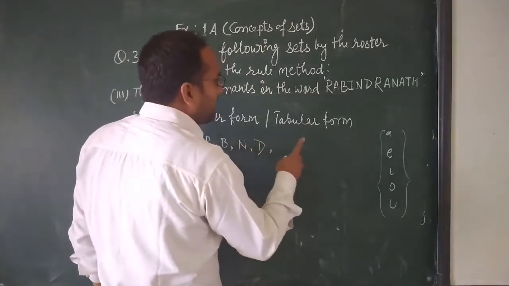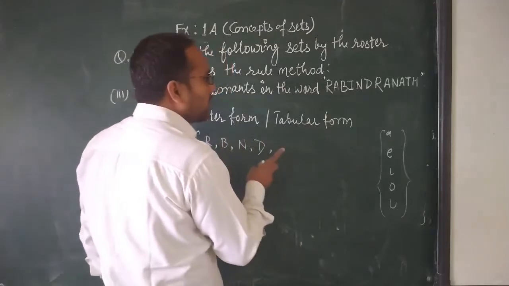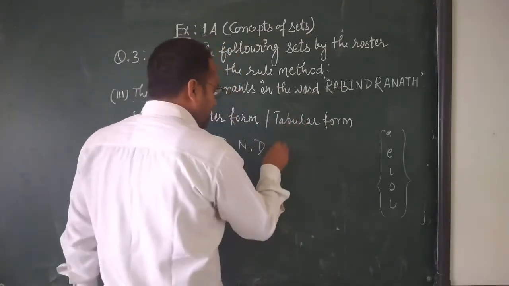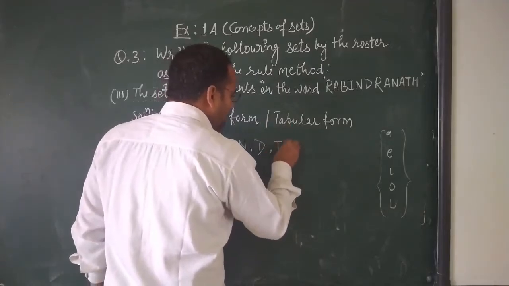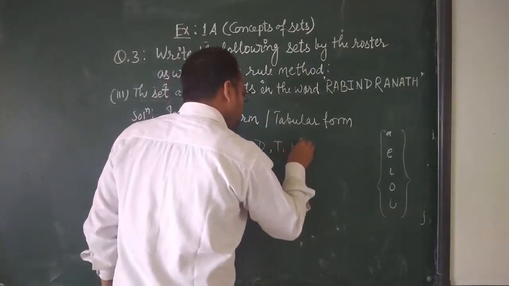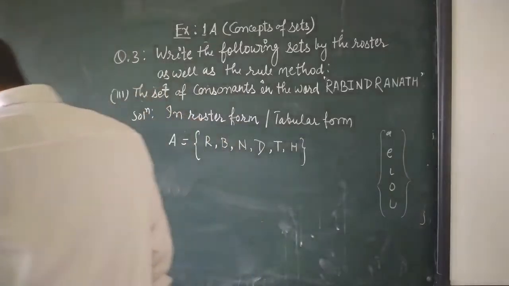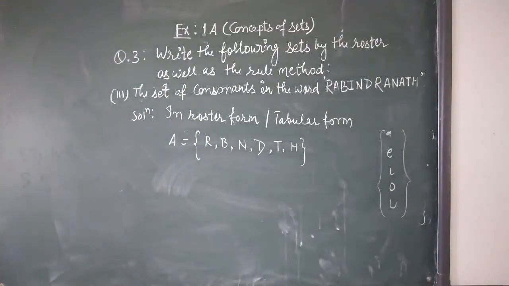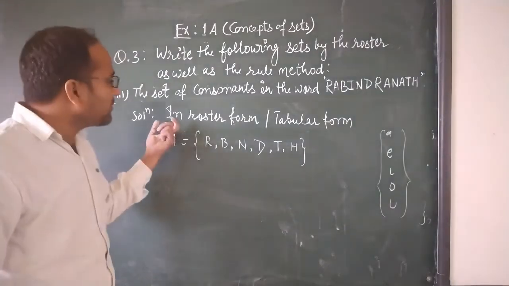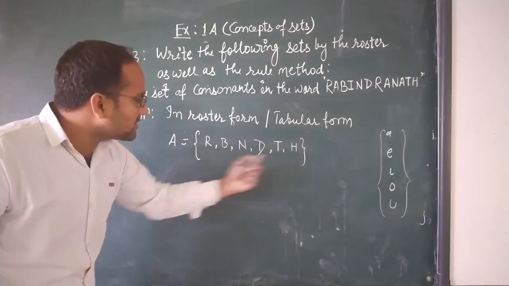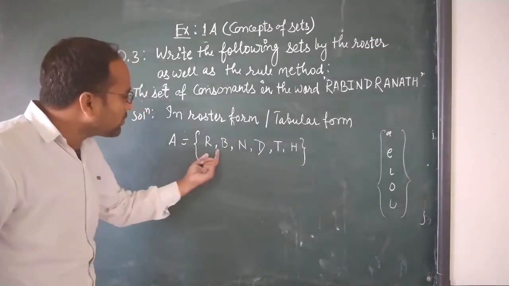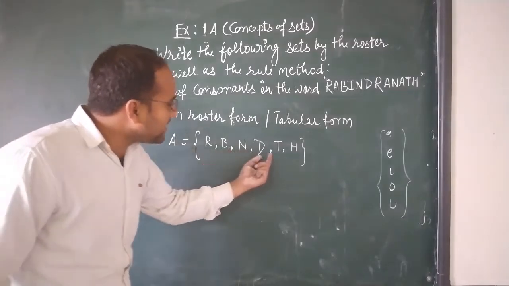Again R, A, N you have written that one, R you have written. A you will not write, T, and comma H. Okay, this is in roster form. This is your answer. A is equal to {R, B, N, D, T, H}.